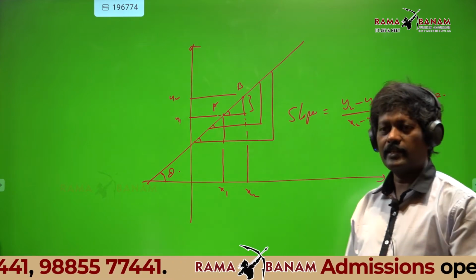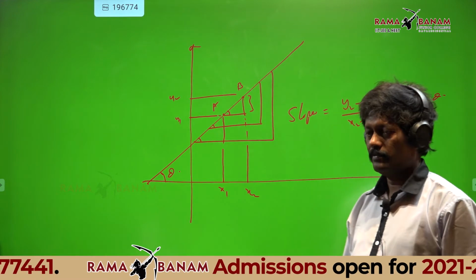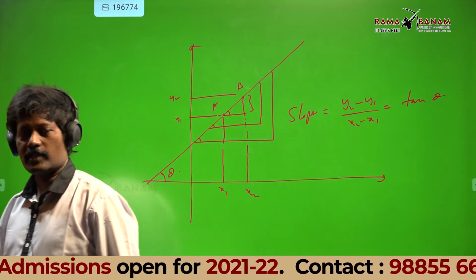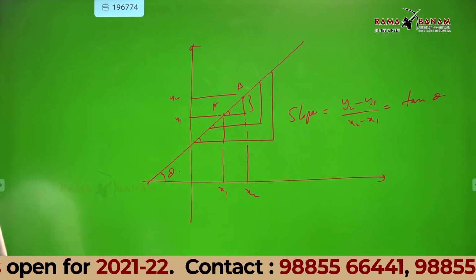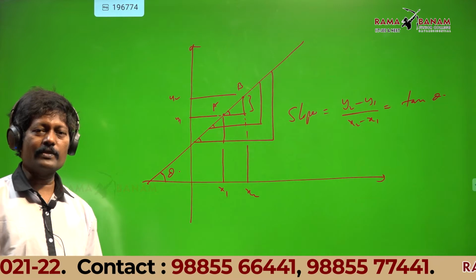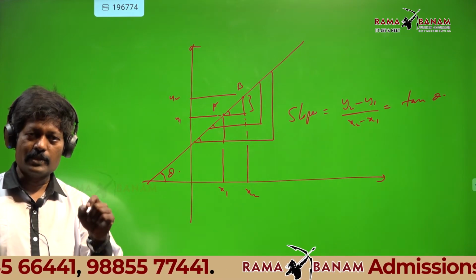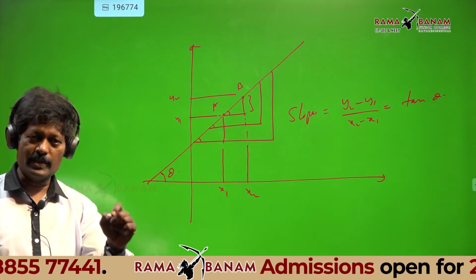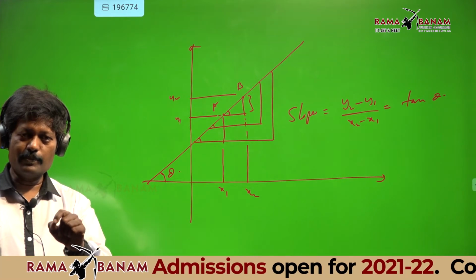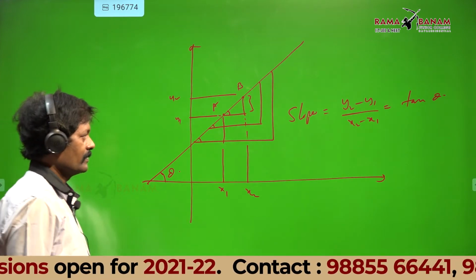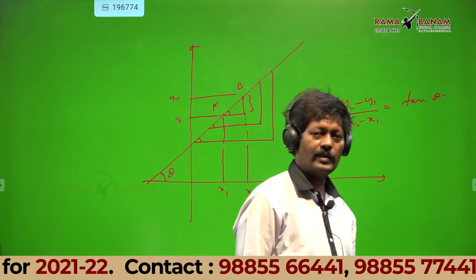Because it is a straight line, theta remains constant. So, what I learned? For a straight line, slope is a constant. Slope is constant means the steepness everywhere is same. Write that point. The steepness everywhere is same.